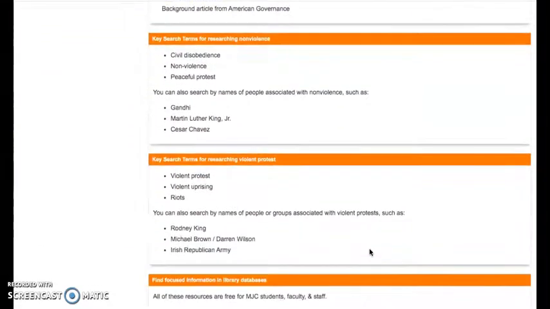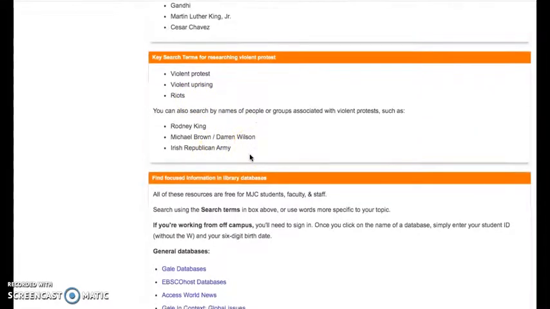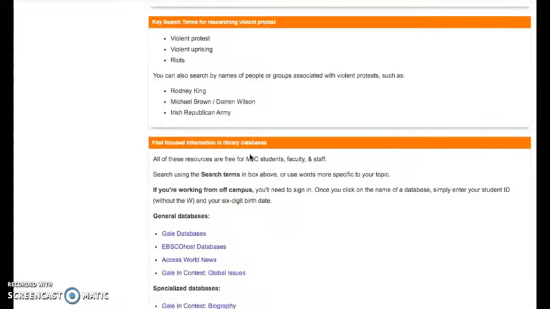Then I have key search terms if you're searching nonviolence, or people associated with nonviolence, or if you're searching violent protest, or people or groups associated with violent protests, some samples of the kinds of search terms you might want to use.